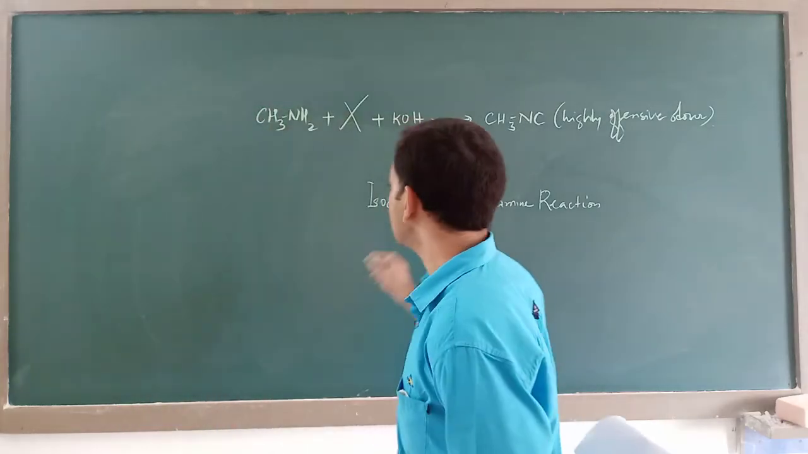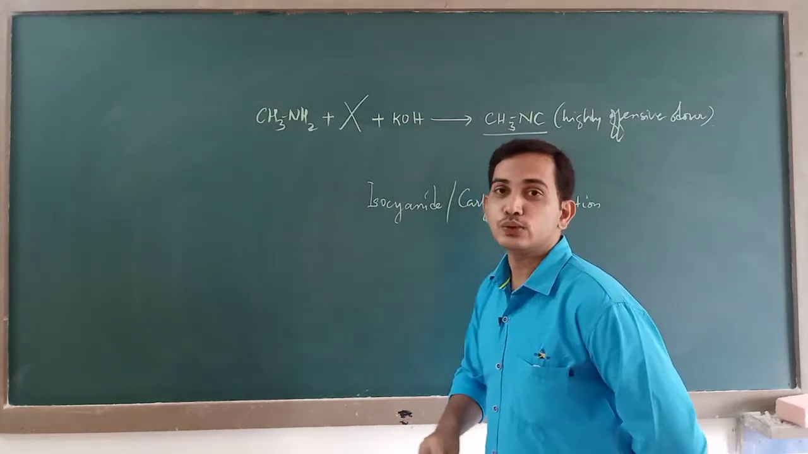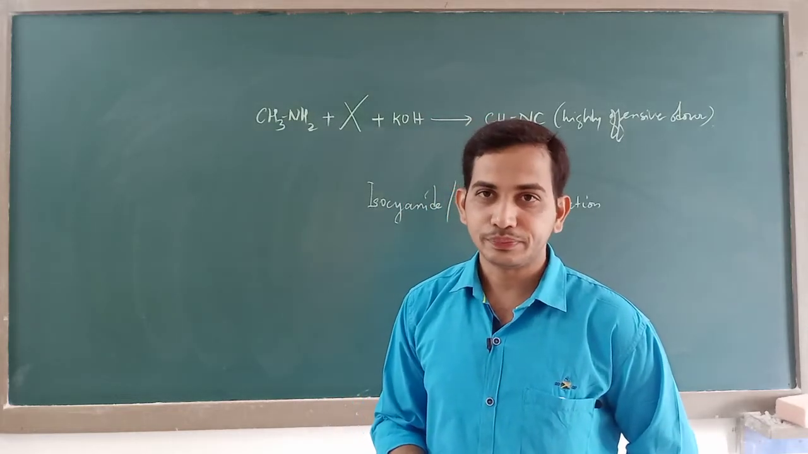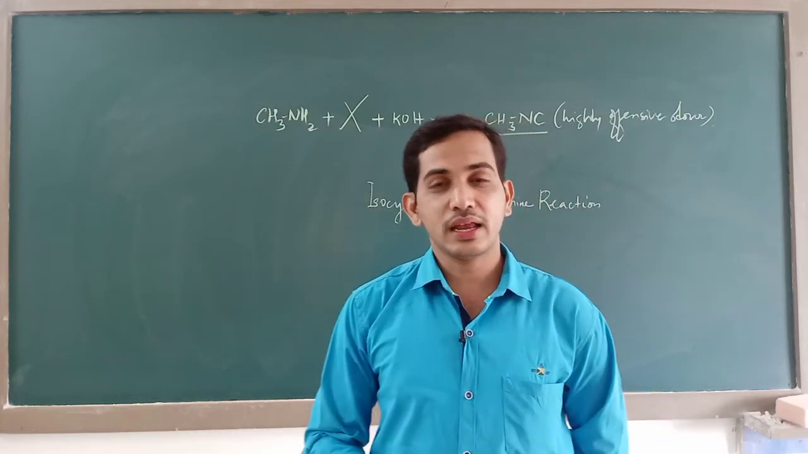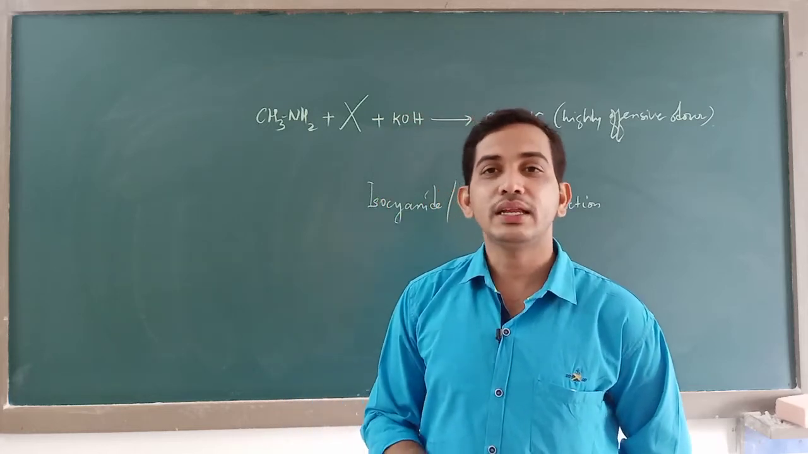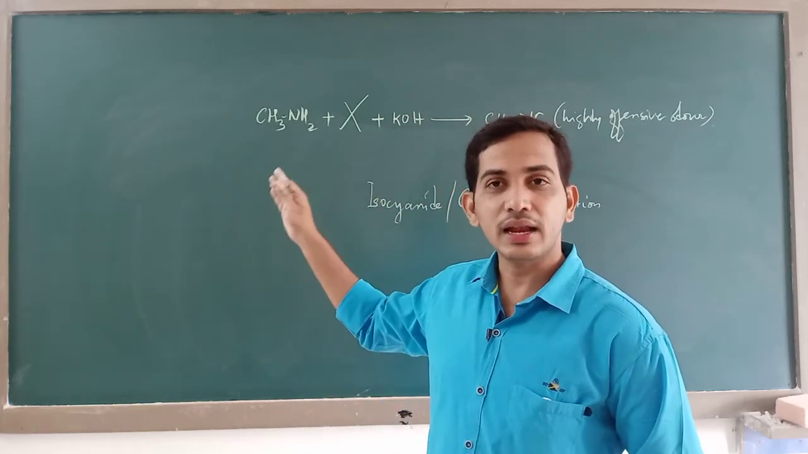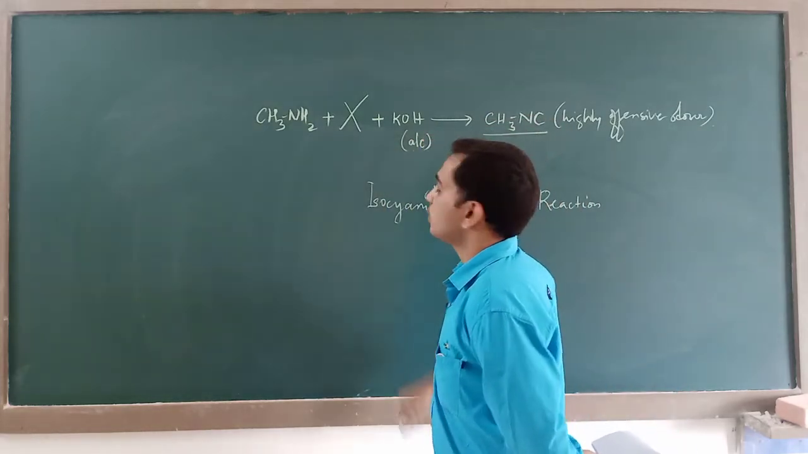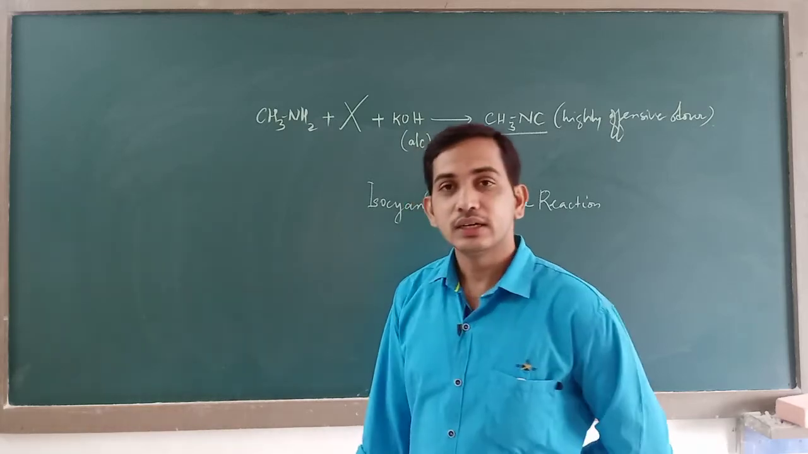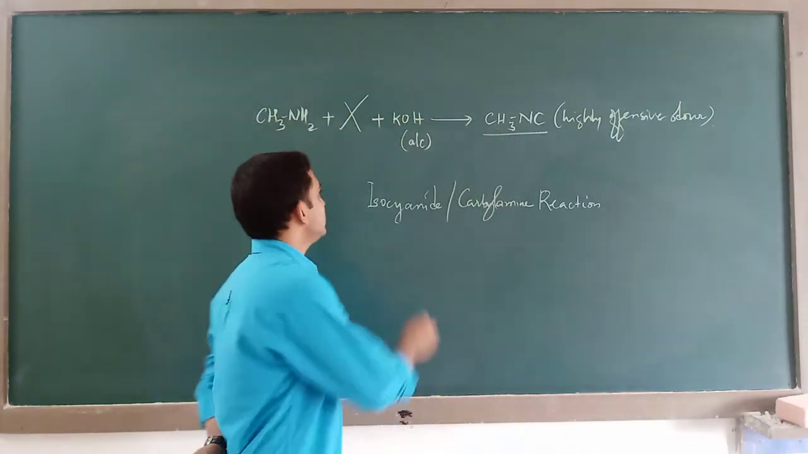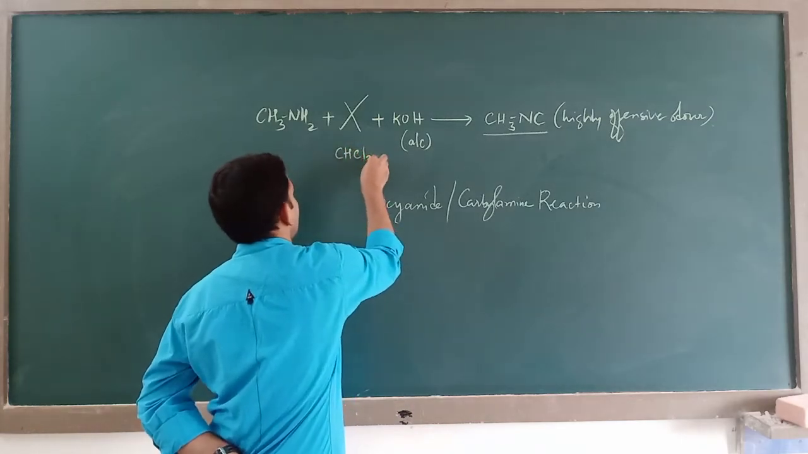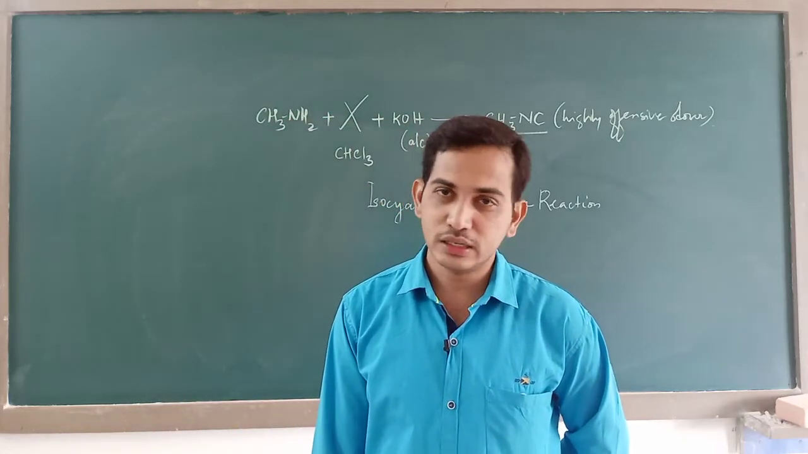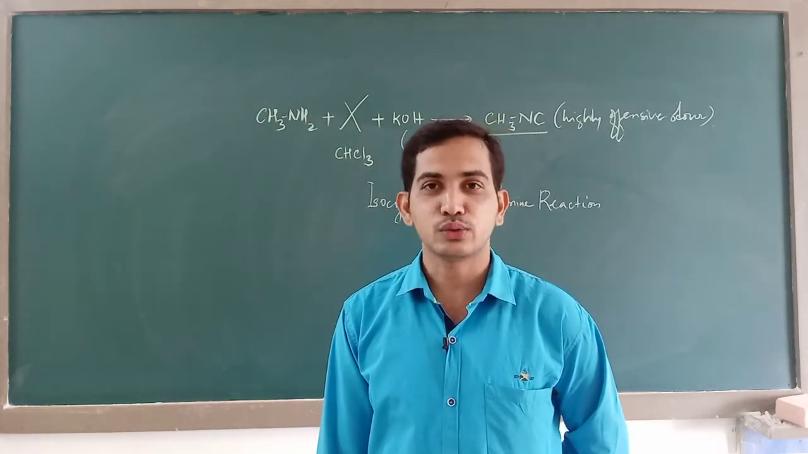It was this gas called methyl isocyanide. In order to prepare methyl isocyanide, the raw materials required are methylamine and alcoholic KOH, along with another component, that is chloroform. If chloroform is not there, you cannot carry out carbylamine reaction, you cannot synthesize methyl isocyanide.